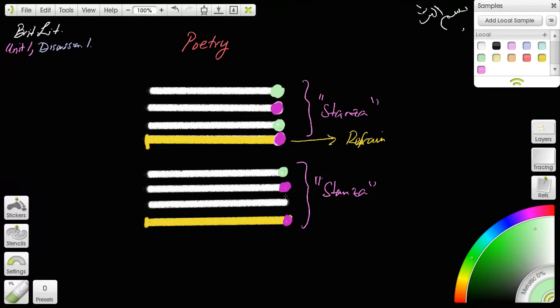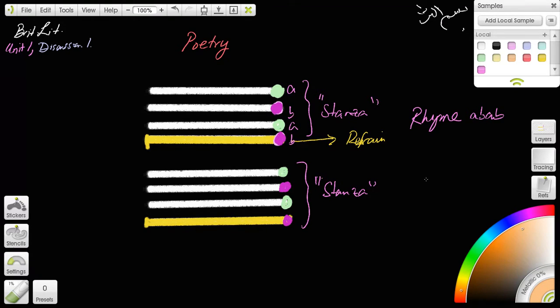And so rhyming, the patterns of rhymes, the rhymes can form patterns like this. So if this is A, one ending, and this would be A, and this would be B, and this would be B. So this pattern would be called like an A B A pattern.